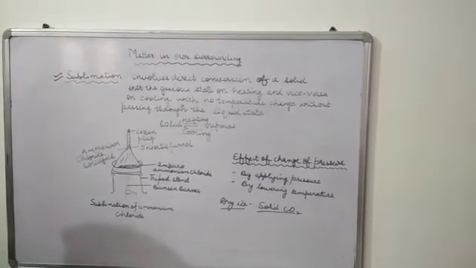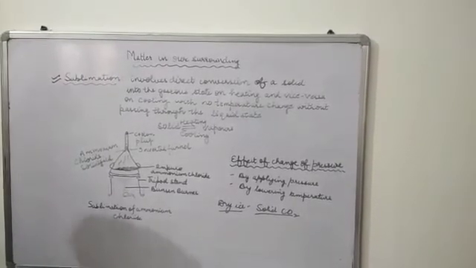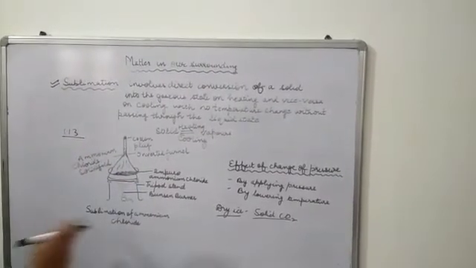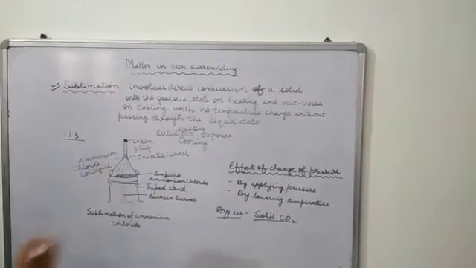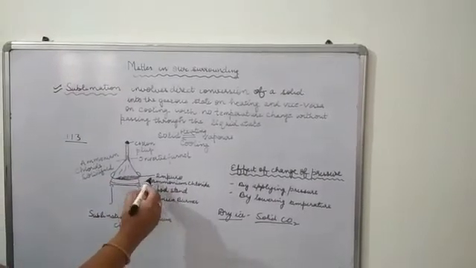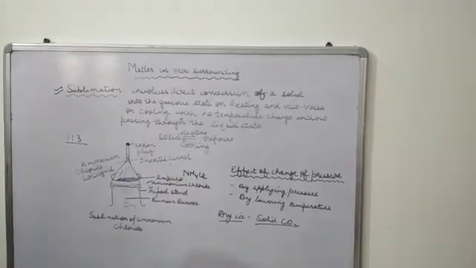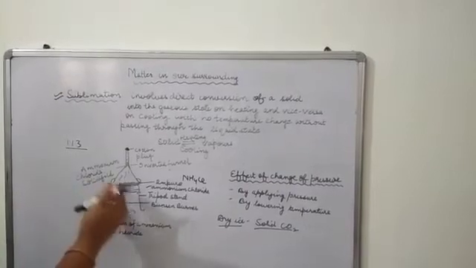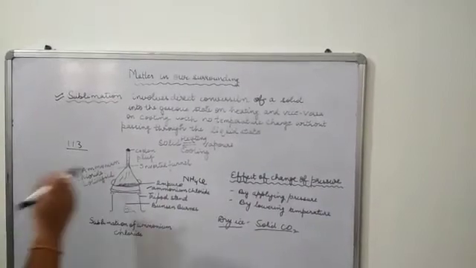Now we will do one activity related to sublimation. This is activity 1.13 of your NCERT. In this activity, you will take an inverted funnel and plug its stem with a cotton plug. In a china dish, you will take an impure sample of ammonium chloride. Ammonium chloride is NH4Cl, right? Now, you will take a tripod stand and below it light a Bunsen burner. Cover the china dish with the inverted funnel and start heating it.